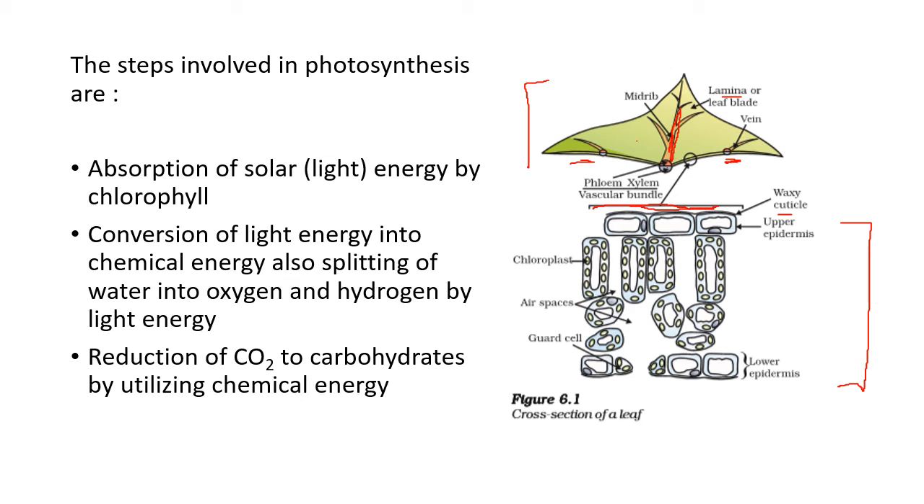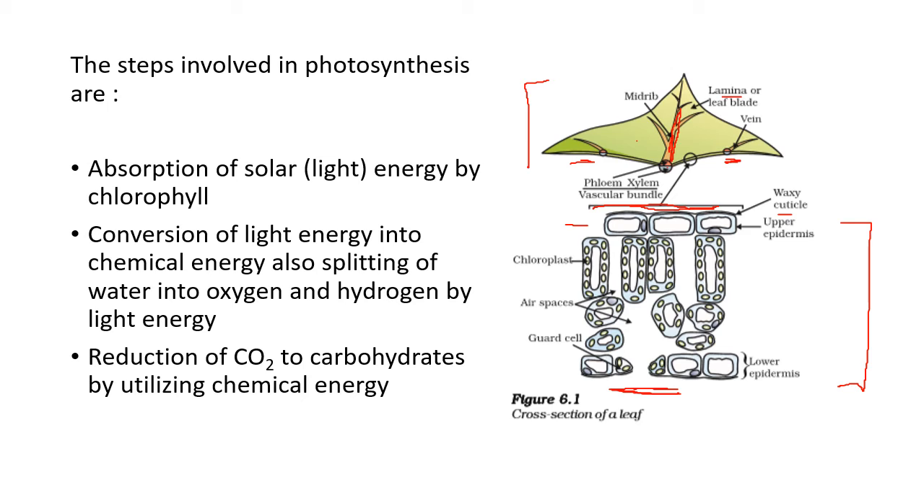Then you have the upper epidermis, the cells on the top part, and just below you can see the lower epidermis, the bottom part of the leaf. So this is the top part and this is the bottom part. Remember, there are many more stomata on the bottom part than on the top part. What are stomata? We'll see in a short time.